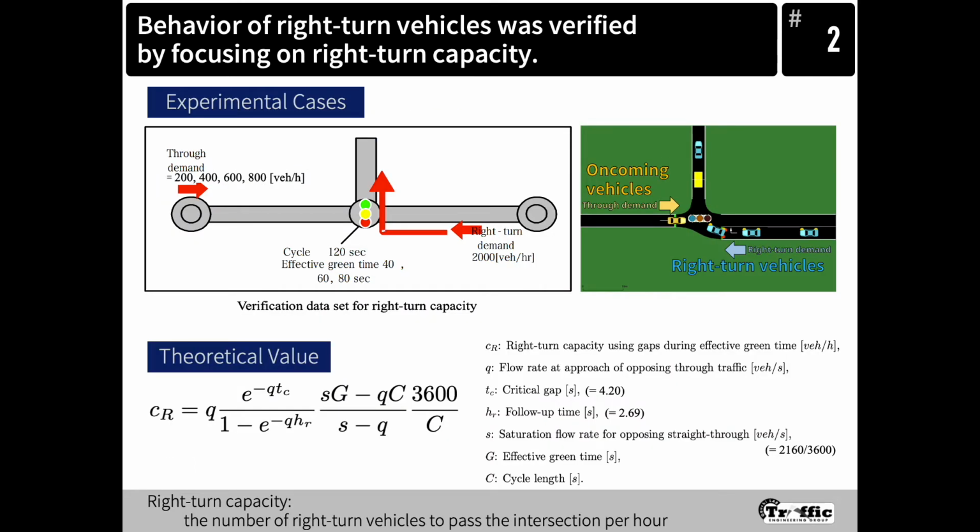This is the way of verification. This time, we focus on right-turn capacity at a simple signalized intersection. The characteristics of right-turn behavior are clarified by comparing the simulation results and the theoretical value, which is shown as this equation, in several cases. Among these cases, oncoming through demand and effective green time are different.